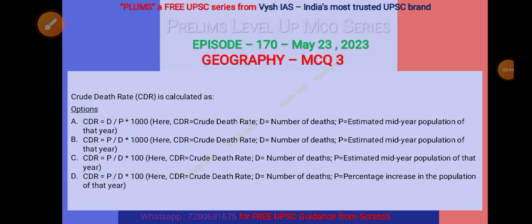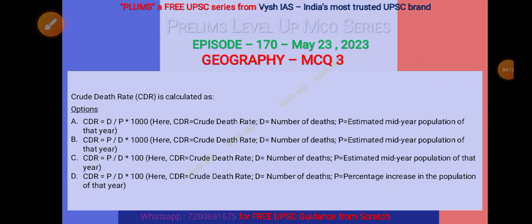Third MCQ. So crude death rate, it is calculated as, right? The expression is given. So you guys have to find out which expression is correct. So CDR, that is crude death rate, equal to D by P into 1000. As you know, CDR is crude death rate, D number of deaths, P estimated mid-year population of that year.